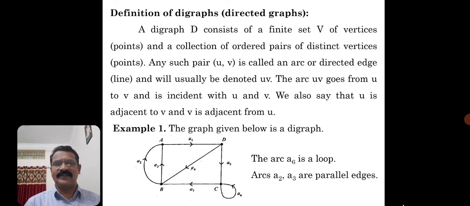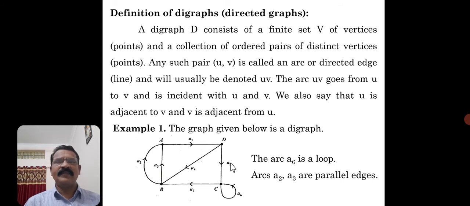That is the difference. So in the directed graphs, that is the difference. If E equal to uv is an arc or an edge, what we used to say? We used to say u is adjacent to v and v is adjacent from u. So that's the difference.